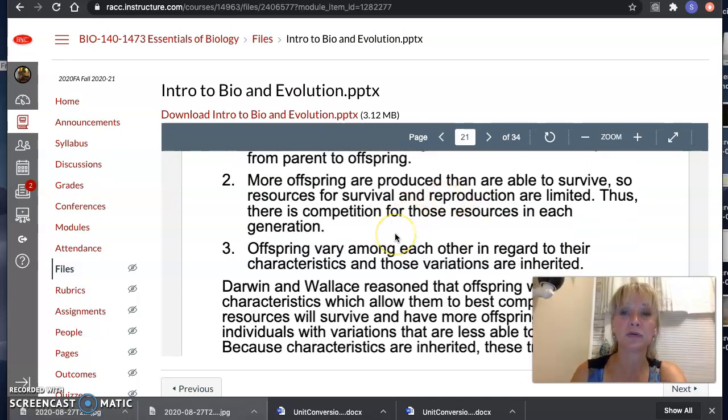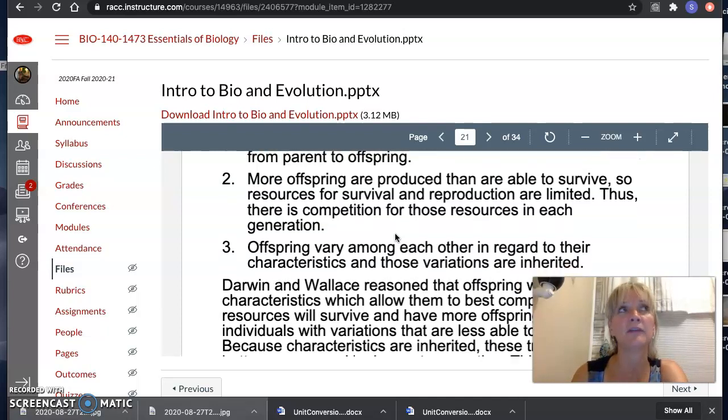More offspring are produced than are able to survive. So what if you have a litter of 15 kids? They're probably not going to survive. And you wouldn't probably survive either. So these resources for survival and reproduction are limited. So competition for resources happens in every generation. So if you were to have 15 babies, how could you feed them all? You might not be able to. Think about if you're a dog and you had so many puppies. Could you feed them all? So this is another thing of modification to descent.